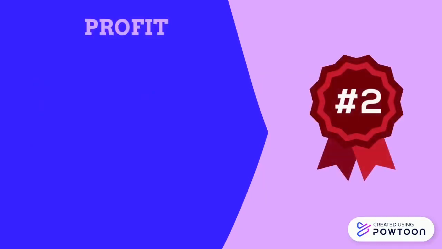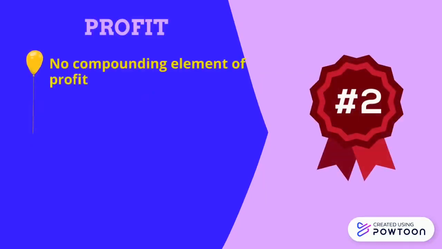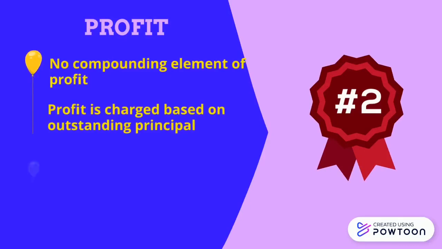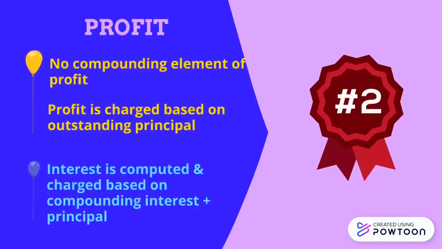Secondly is the computation of interest or profit. In Islamic home financing, profit is charged based on the outstanding principal with no compounding element involved. Thus, the total profit payable for the financing will be much lower as compared with conventional loans. While in a conventional home loan, interest is computed and charged based on compounding interest and principal.